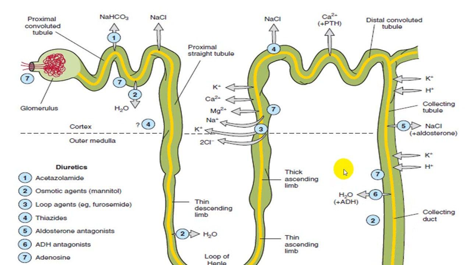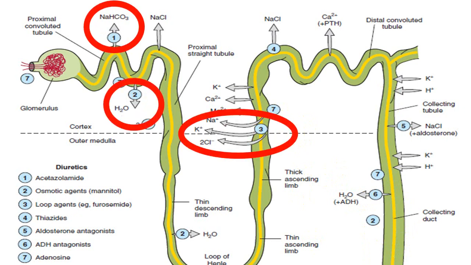So you have to know that adenosine is not commonly being utilized. So this loop diuretic will be acting by sodium, potassium and chloride co-transport, while osmotic diuretic will be acting by water reabsorption. This will be by acting at the level of sodium bicarbonate.